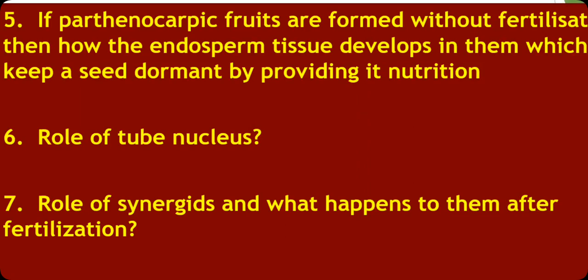Parthenocarpic fruits are actually devoid of endosperm and embryo. So the endosperm is not there, but in some parthenocarpic fruits there is endosperm, and this endosperm is nutritive in nature. How this endosperm is formed, you know the process. But generally parthenocarpic fruits are devoid of it. It means they generally do not have endosperm and embryo.